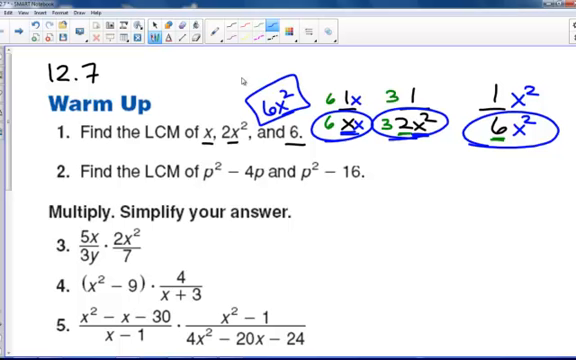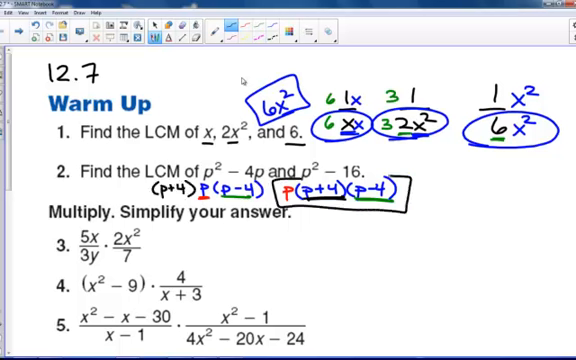So if we do the same thing with the next problem, this first thing is factorable, p times p minus 4. And this is factorable, p plus 4 times p minus 4. If we want these two to look the same, p needs to be over here, and p minus 4 is the same, and p plus 4 needs to be over here. So this is the same as this, which is our least common multiple.